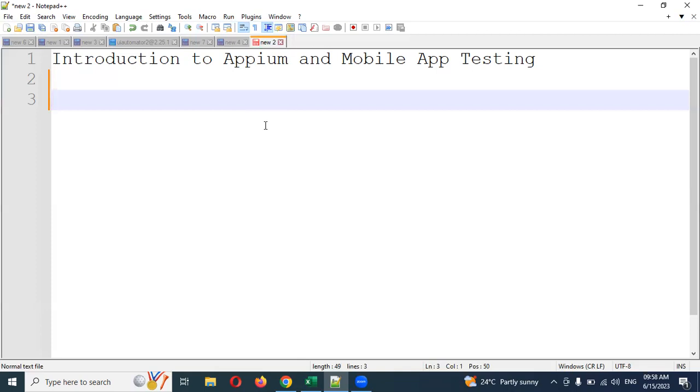There are two ways. One is simulator creation and testing on it, and the other is testing on a real device. A real device is nothing but our own devices, the mobile device that we are going to test. The other case is a simulator or emulator. Both are the same. An emulator means a virtual device that looks like your mobile. We are going to use a similar format.